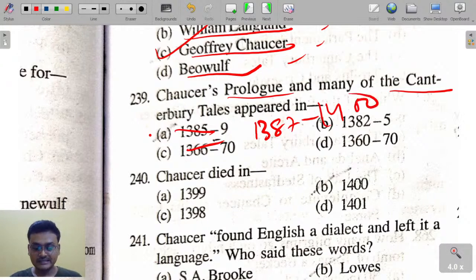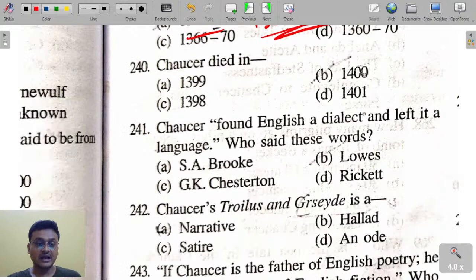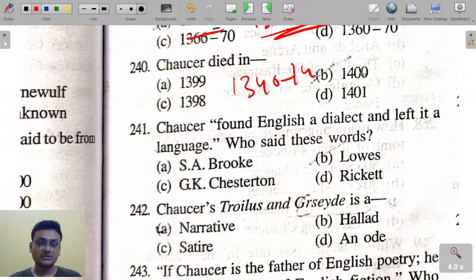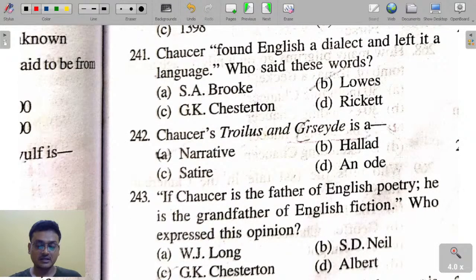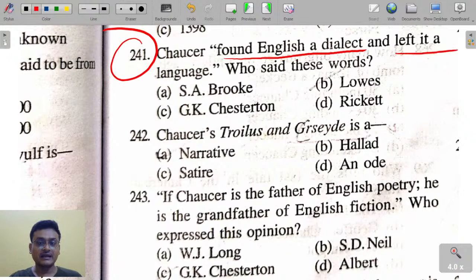Okay, 1387 to 1400. Chaucer's prologue and many of the Canterbury Tales appeared between 1387 and 1400. Chaucer lived from 1340 to 1400, so Chaucer died in 1400. When he died in 1400, it was the end of the age of Chaucer. Chaucer found English a dialect and left it a language.